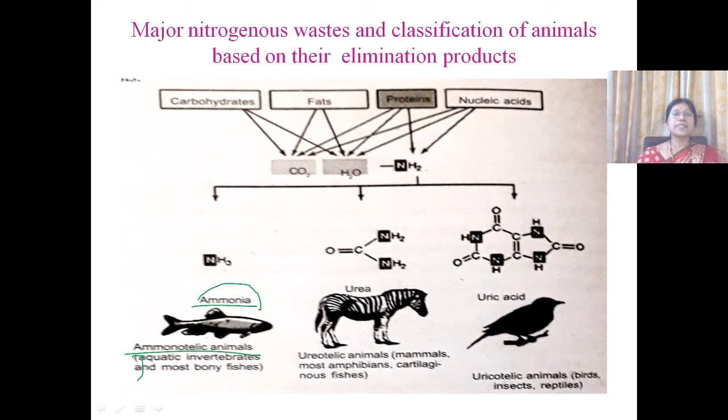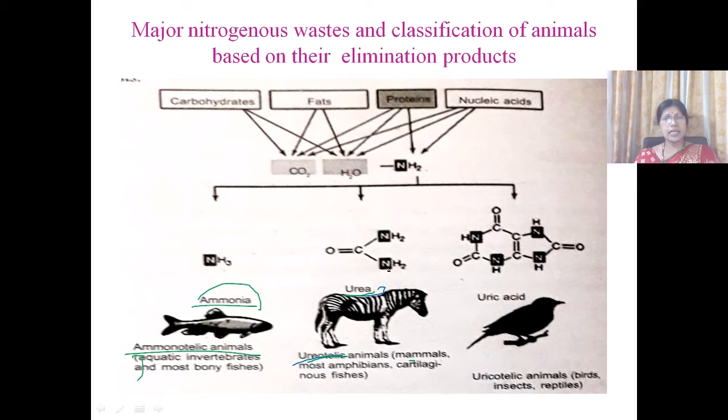The animals which excrete urea are called ureotelic animals, and the mode of excretion of urea is called ureotelism. Urea is less toxic than ammonia, hence it is stored and carried in the blood. It is stored in the blood by cartilaginous fishes, and it is carried by the blood to the kidneys where it is eliminated.